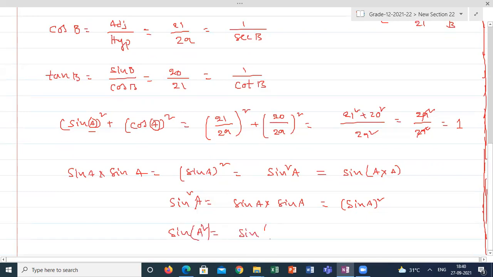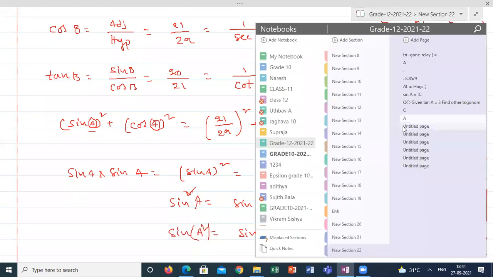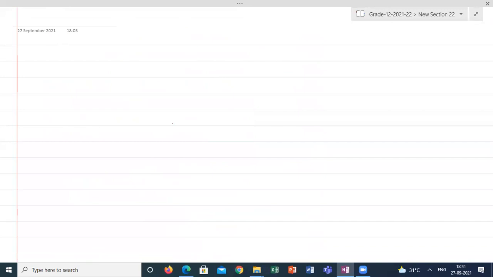This is known as sin of A into A. So keep this difference in mind. Don't confuse sin square A and sin A square, both are different. Both are not the same. Is it clear, students? Shall I go for some numericals? Yes, sir.